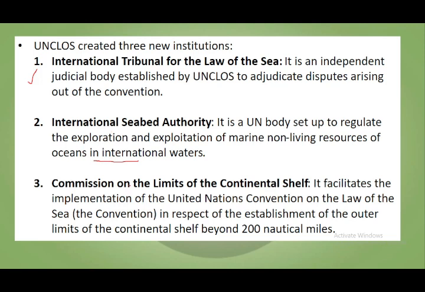Next, Commission on the Limits of the Continental Shelf. It facilitates the implementation of the United Nations Convention on the Law of the Sea in respect of establishment of the outer limits of the continental shelf which are beyond 200 nautical miles. So these are the three institutions which are created by the UNCLOS.